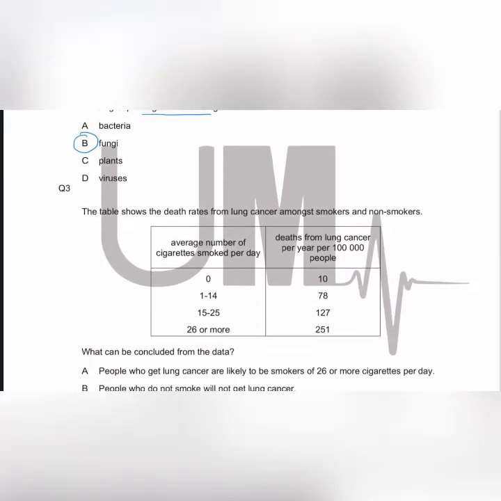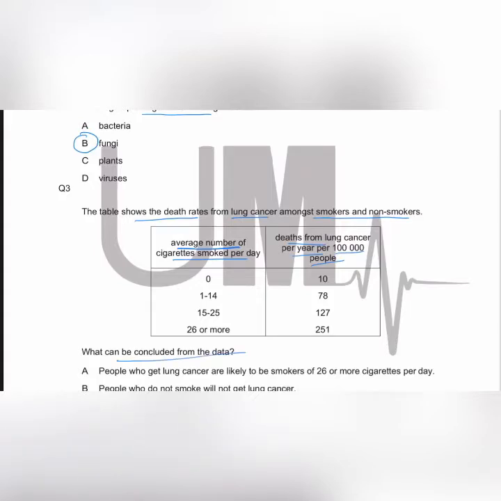The table shows the death rates from lung cancer amongst smokers and non-smokers. So the data shows the average number of cigarettes smoked per day, and deaths from the lung cancer per year per 100,000 people. What can be concluded from the data?